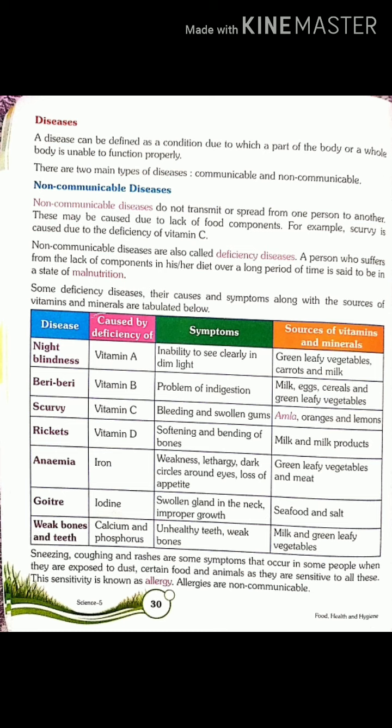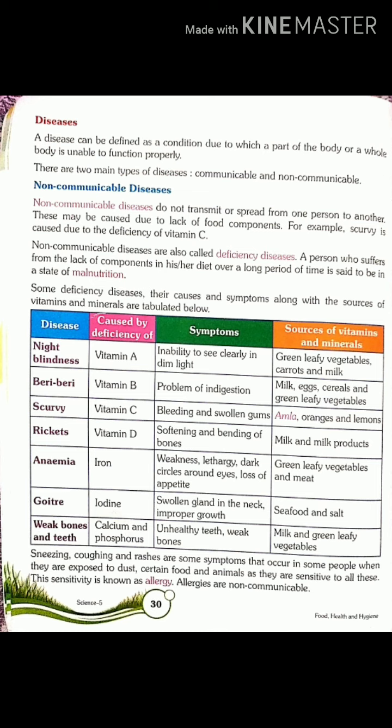The questions from the given table can be: name the non-communicable diseases. Second, mention any 3 non-communicable diseases, their causes, symptoms, and sources of curing in tabular form. Third, what do you mean by allergy? And last is, how is obesity caused?